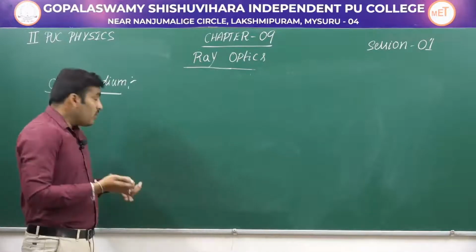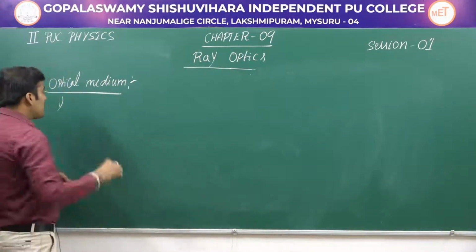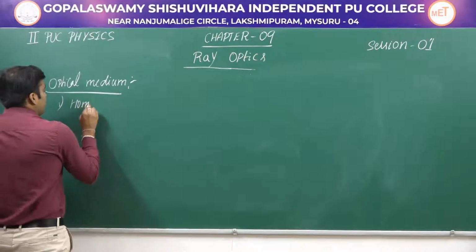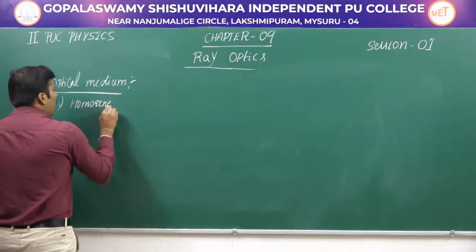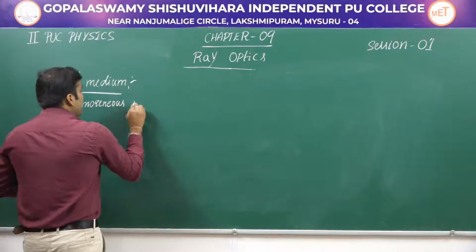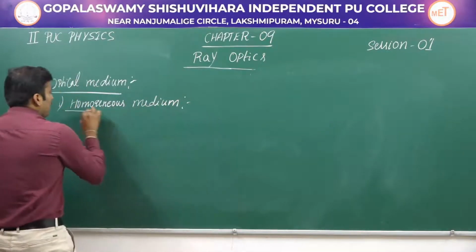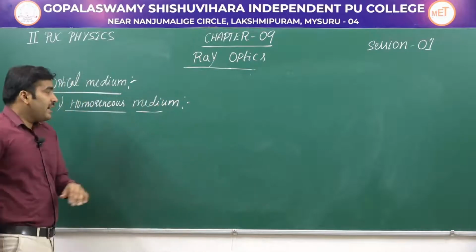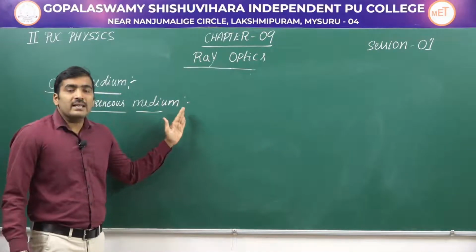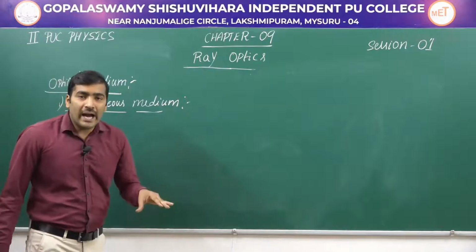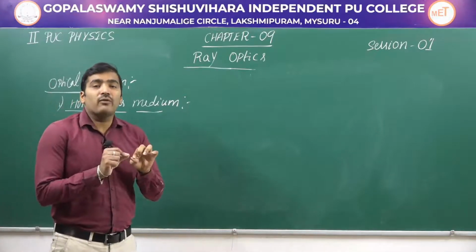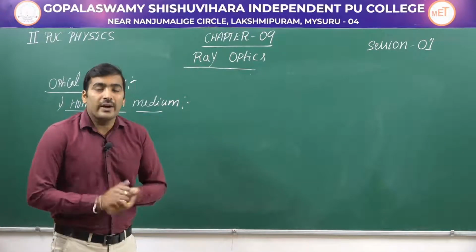Let's understand some of the terms in this optical medium. The first one is a homogeneous medium. What do you mean by homogeneous medium? As the name indicates, a homogeneous medium is an optical medium where the properties of light are the same at all the points.